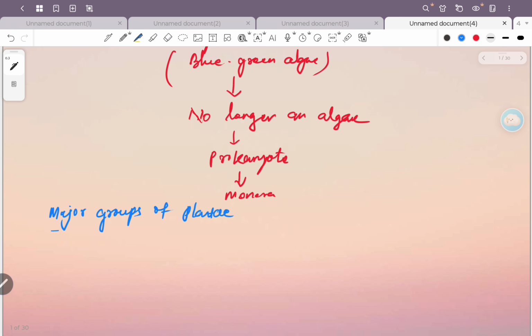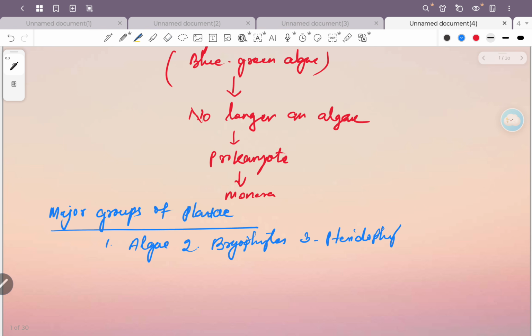Plantae. Okay, so what are the major groups of Plantae? Algae, bryophytes, pteridophytes, gymnosperms, and angiosperms. Okay, so these are the major groups of Plantae.